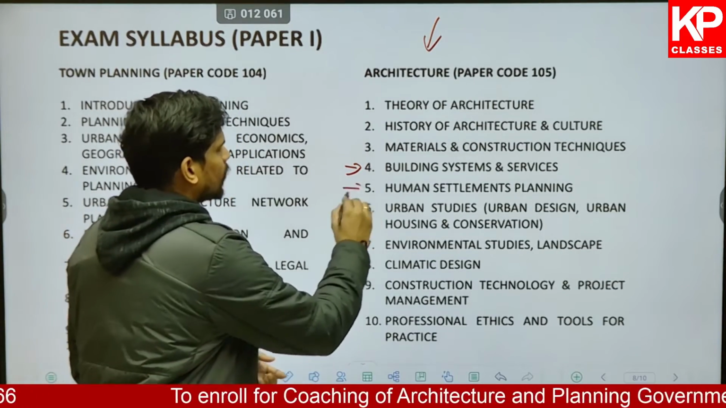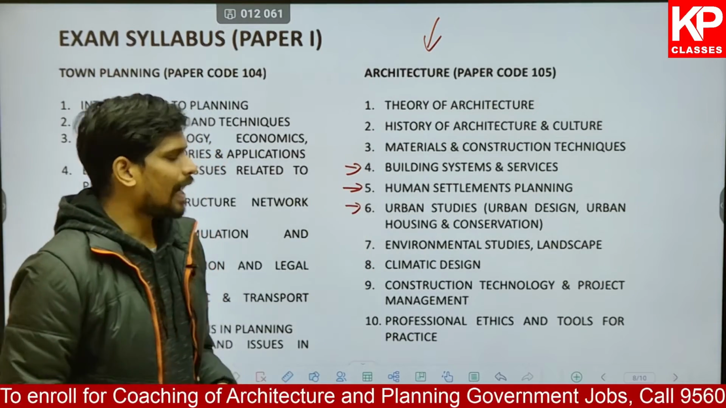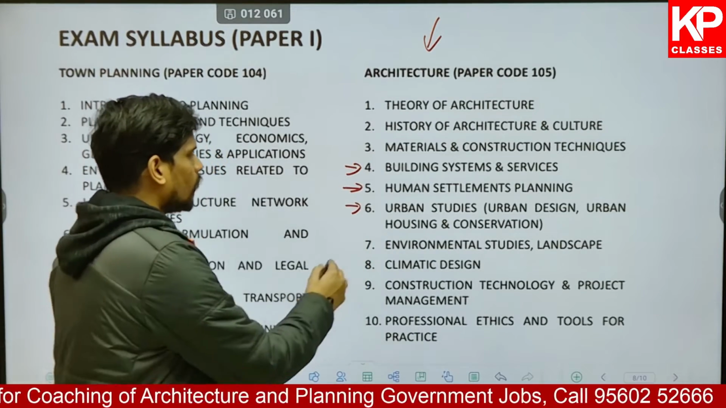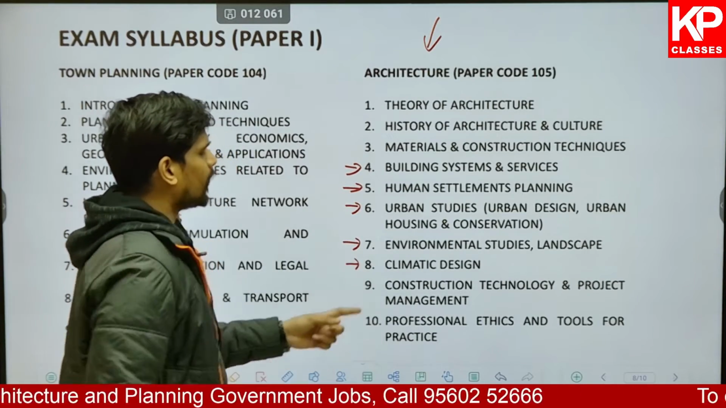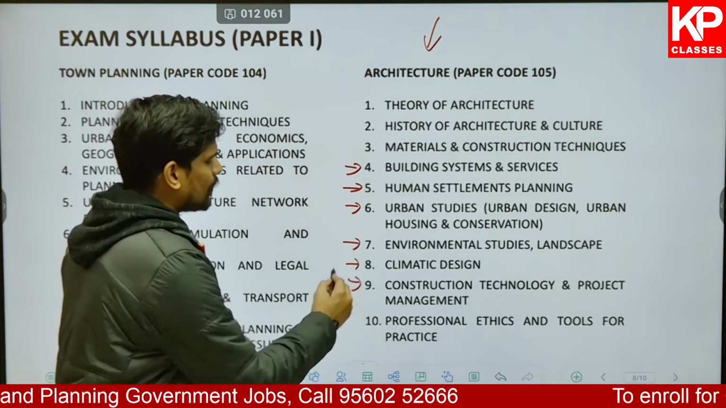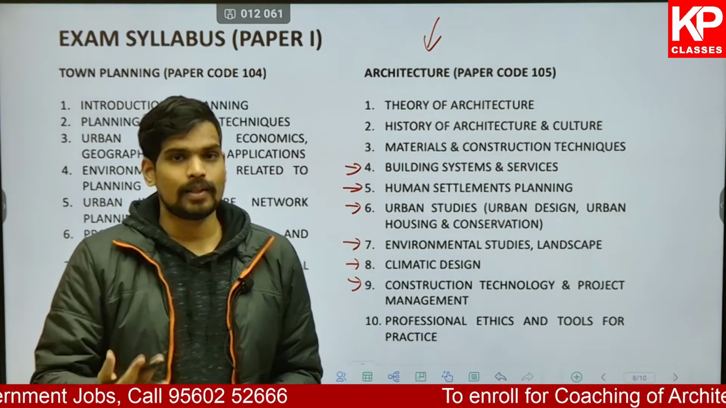You also have basics of planning, like human settlement planning, urban studies, which covers urban design, urban housing, and conservation. You have environmental studies and landscape architecture. Then you have climatic design. You also have construction technology and project management, where you have topics like project network analysis, PERT, CPM.